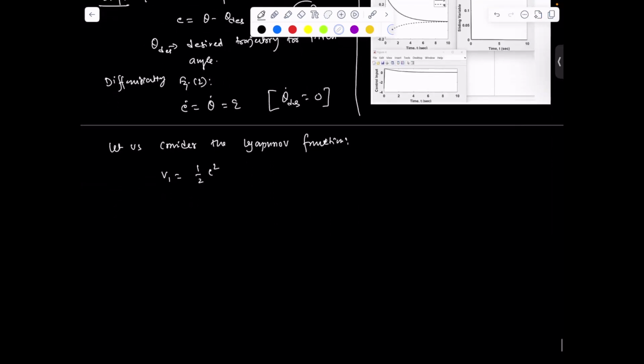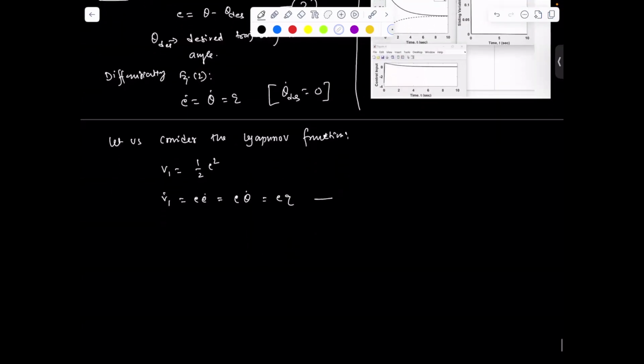Taking the time derivative, V1 dot equal to E E dot, or you can write E theta dot, or you can write E Q. And this is equation number 3.